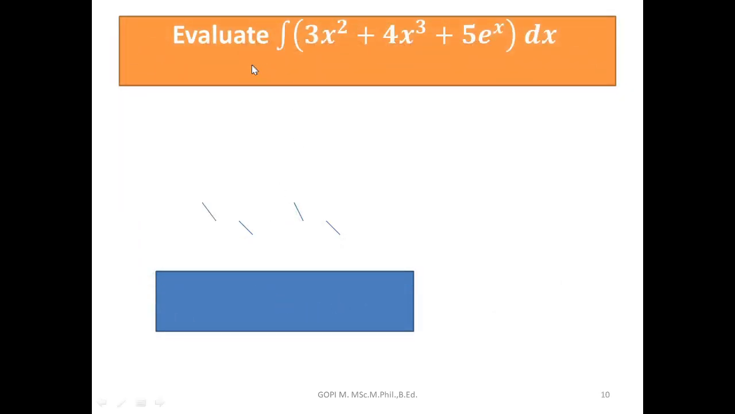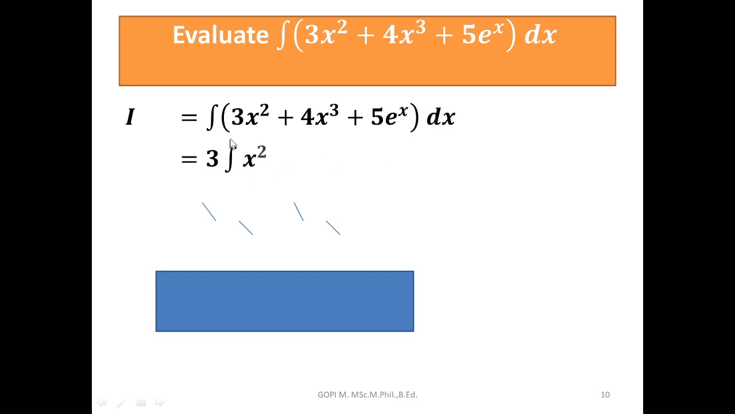So we'll go to an example. We want to integrate 3x square plus 4x cube plus 5 e power x dx. I want to split into 3 terms, because 3 terms are there inside the integration, and we have to apply term wise integration. So we'll take term by term: 3 integration x square dx, 4 integration x cube dx plus 5 integration e power x dx.